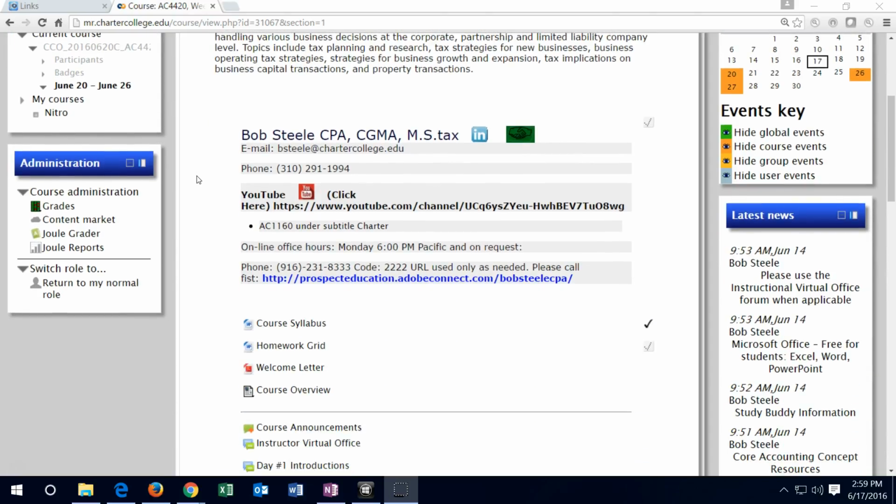My contact information is here with the email address and the phone number. Email address probably being the best way to contact me initially, and then we could set up times to talk over the phone and/or using screen share software.